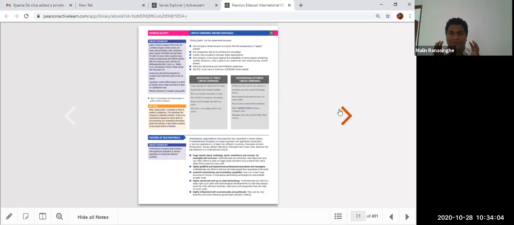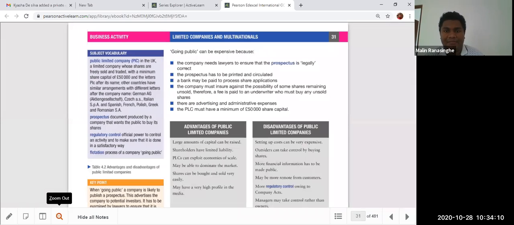Anyway, when you go to the share market, there is a process we call going public, or flotation. In flotation, the main thing is that it is expensive. I'll show you a prospectus. The company has to prepare a prospectus. A prospectus is like an introductory document, an invitation to offer, and it is legally correct and should be prepared by lawyers. It's expensive to prepare and circulate. The prospectus has to be printed and circulated.